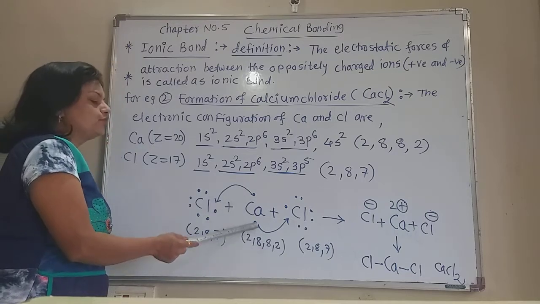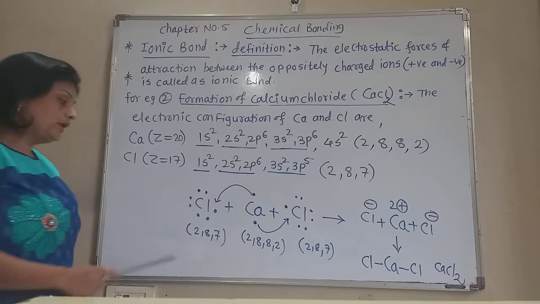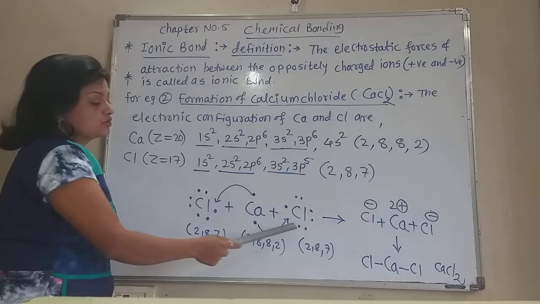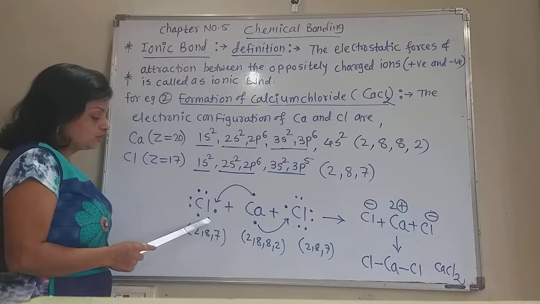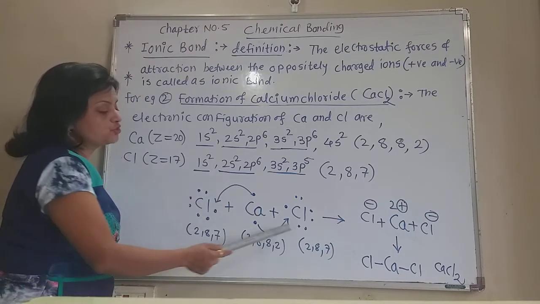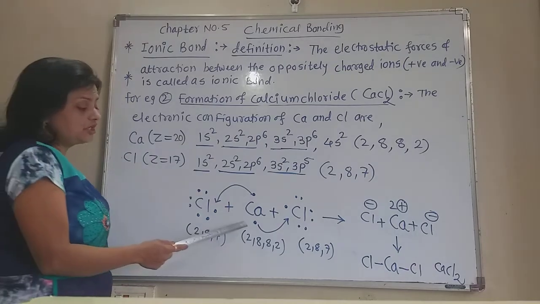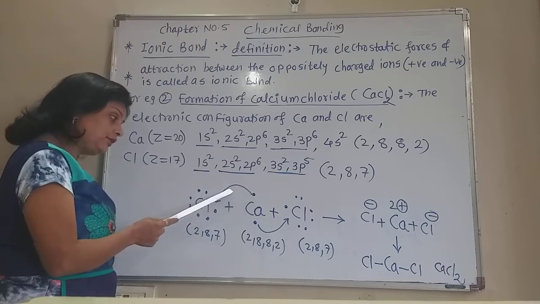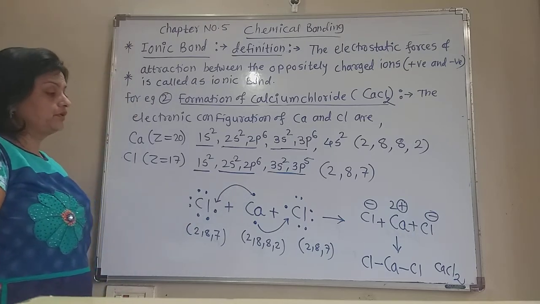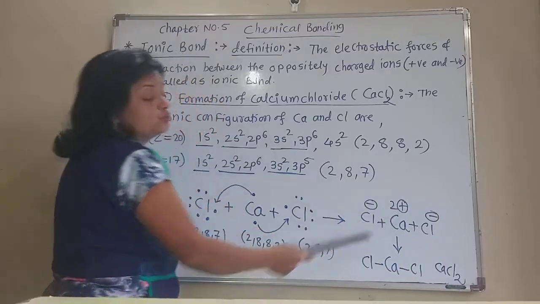Only the outermost electrons are shown by these 2 dots. Chlorine has 7 electrons. Both the chlorine atoms have 7 electrons in the outermost shell. So these 7 electrons are shown for both the chlorine atoms. Now this calcium gives 1 electron to one chlorine atom and another electron to the other chlorine atom. By giving those electrons, calcium attains the +2 charge.